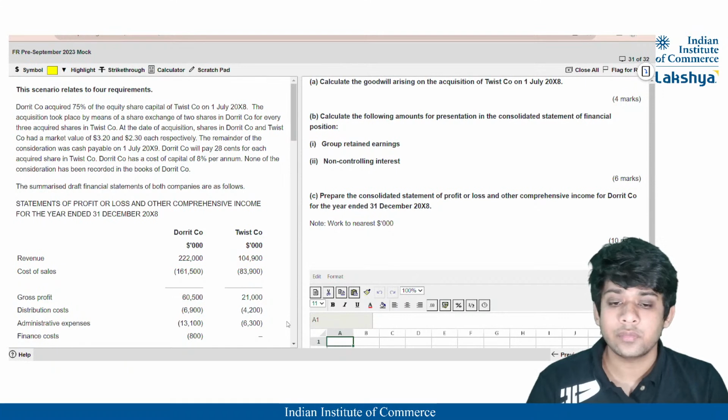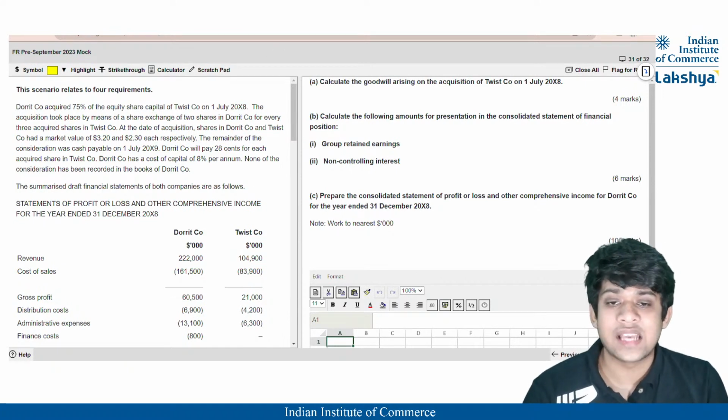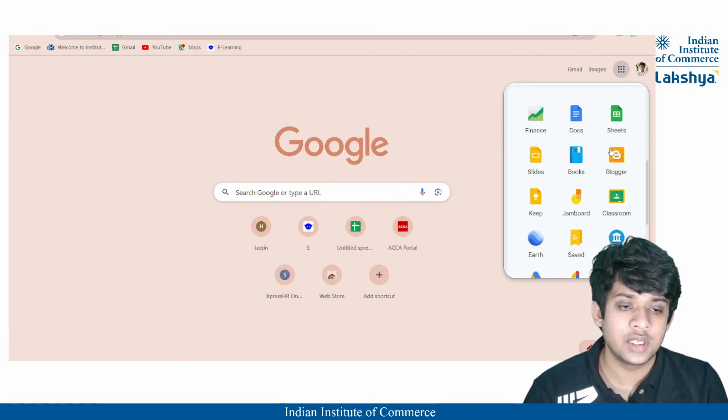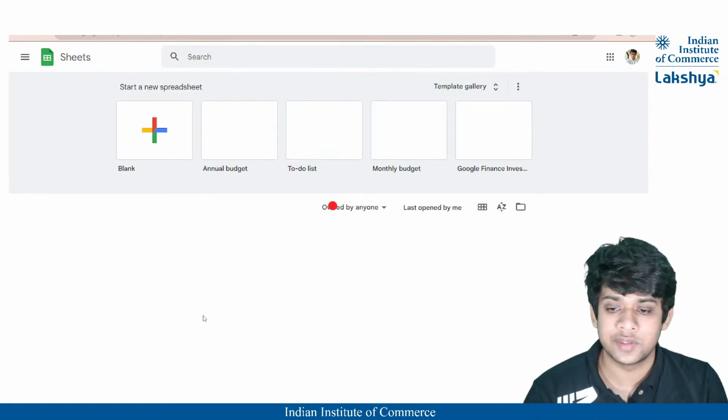Now, this question, we'll simultaneously be solving it on Google Sheets because here it will not be clearly visible what sums are solved.